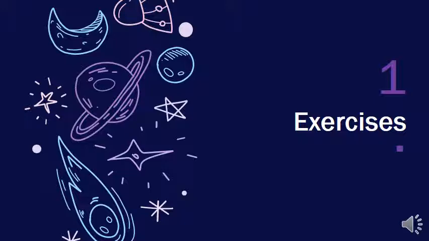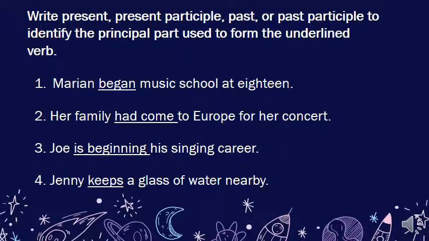So let's look at the exercises. These are the exercises from your book. This is the first page in this lesson. Write present, present participle, past or past participle to identify the principal part used to form the underlined verb. So the verb is underlined. Look at it and then think what it is. If it is past, we write past. If it is present with S or with no S, we write present. If it is one of the participles, is, are with the verb and -ing, we write present participle. If it is has, have, had, and then the verb in the last column, we write past participle.